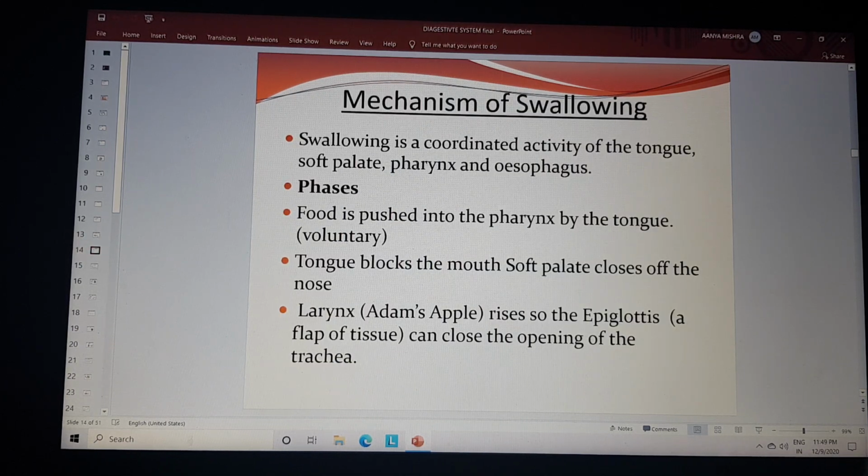Mechanism of swallowing. Swallowing is a coordinated activity of the tongue, soft palate, pharynx, and the esophagus. It has different phases. The food is pushed into the pharynx by the tongue. Tongue blocks the mouth, soft palate closes the nose, and the larynx, also called the Adam's apple, rises to the epiglottis, a flap-like tissue that can close the opening of the trachea.